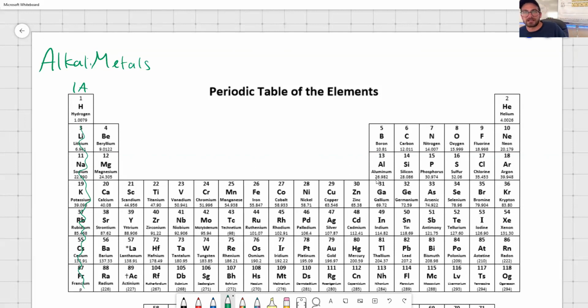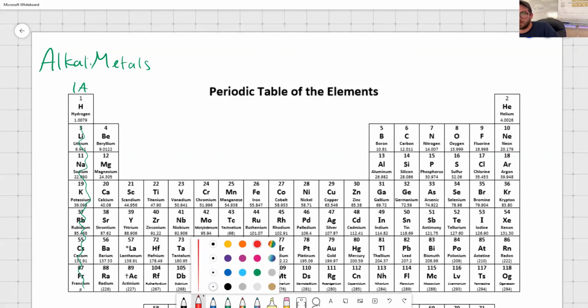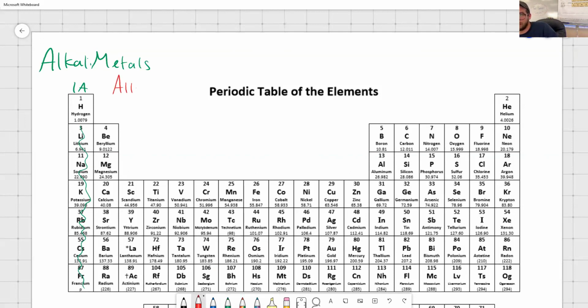I want you to be able to identify those, and what we know about valence electrons should tell you how many valence electrons alkali metals have. It's 1. And then the second group, let's switch over to a red pen here. The second group I want to talk about are your very similarly named alkaline earth metals. Those are your alkaline earth metals. All group 2A elements are your alkaline earth metals, okay?